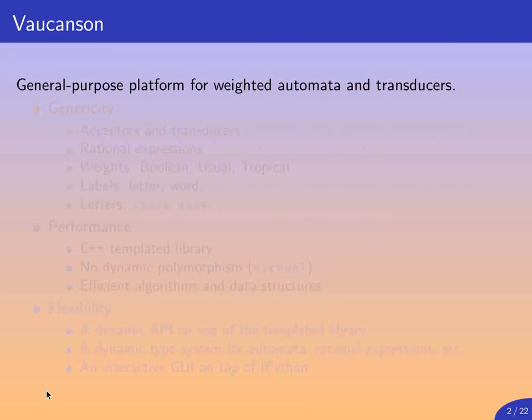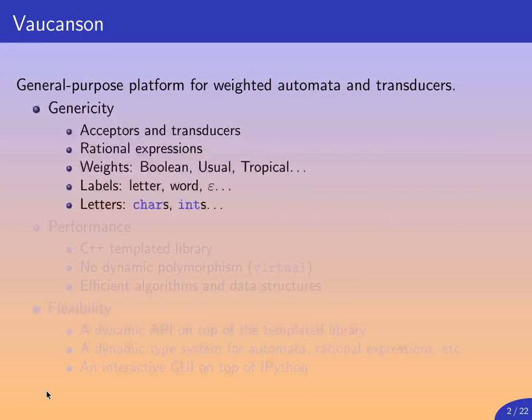Our software Vaucanson is a general purpose platform for weighted automata and transducers. It is generic, by which we mean that it is very widely applicable. It supports acceptors in the traditional sense, both weighted or not, and transducers. It supports not only automata but also rational expressions, and it supports a wide range of different weights, such as booleans for acceptors, the usual numeric types, and more funky stuff such as tropical algebras.